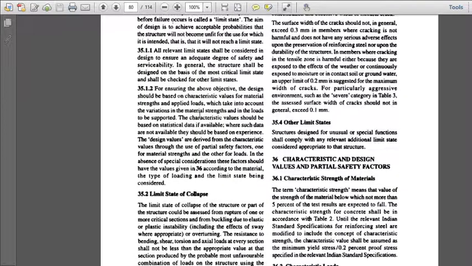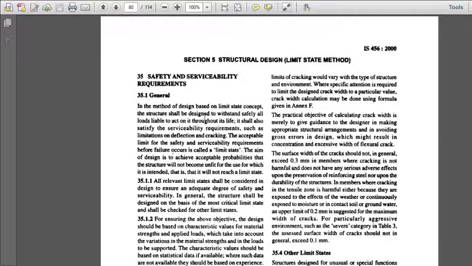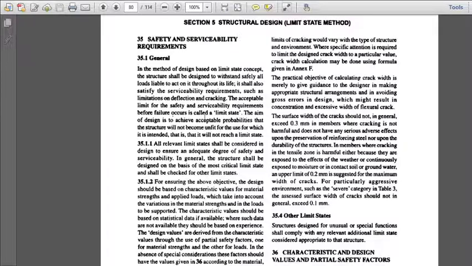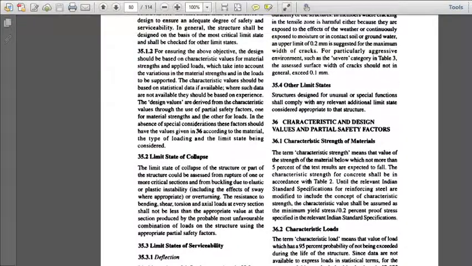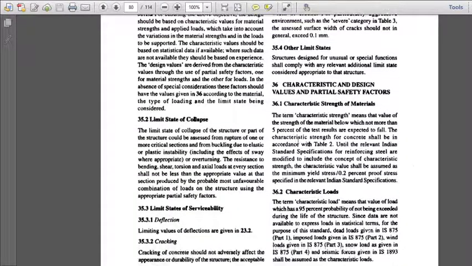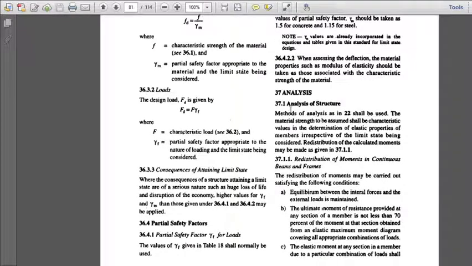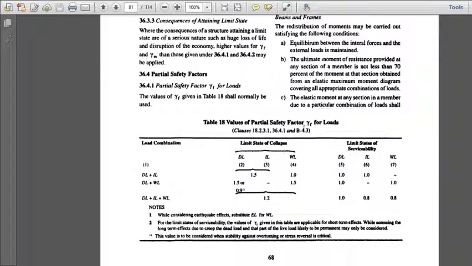Well, on this page, section 5, structural design by the limit state method, defines the general requirements. Then it goes on further defining the limit state of collapse. It talks in clause 36 about the characteristic and design values, and the partial safety factors, which are there on the next page. It deals with the partial safety factor for material, how the analysis would be made. It talks of the different load factors in table 18. What is the load combination?